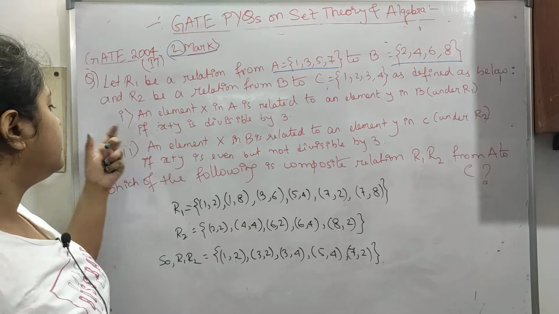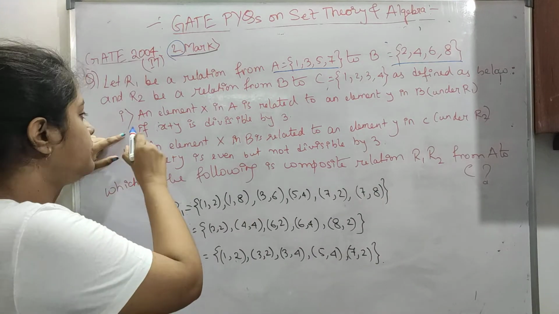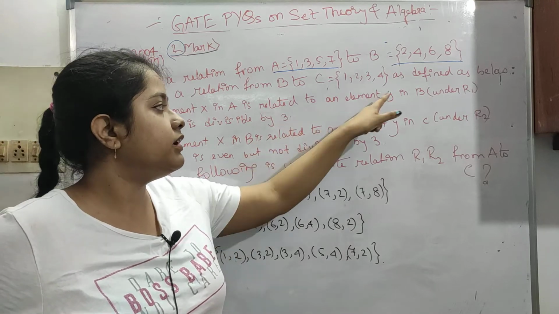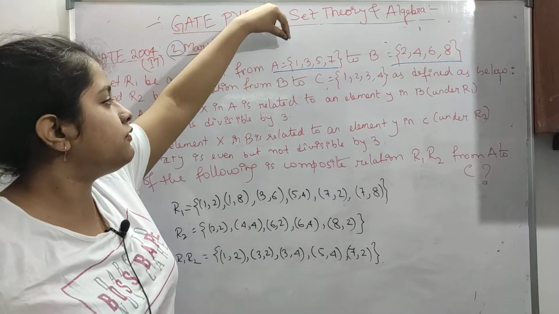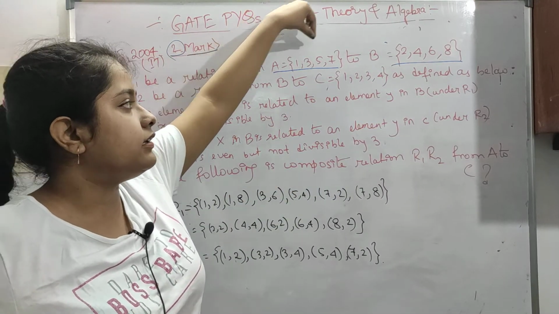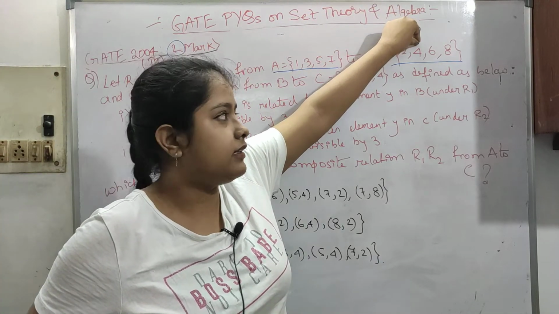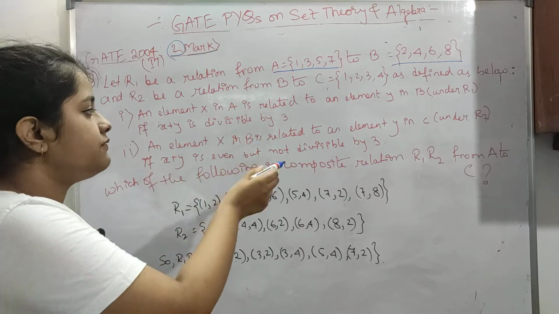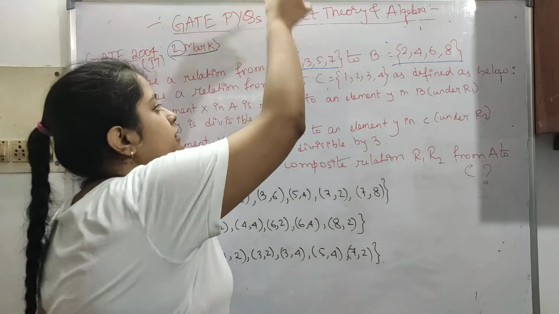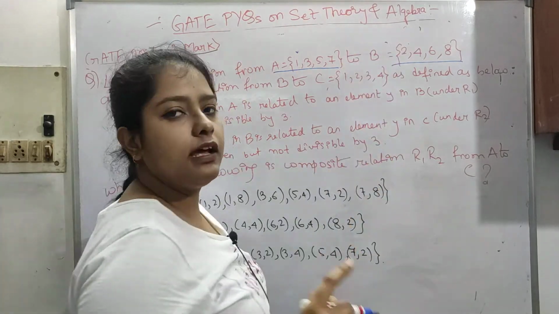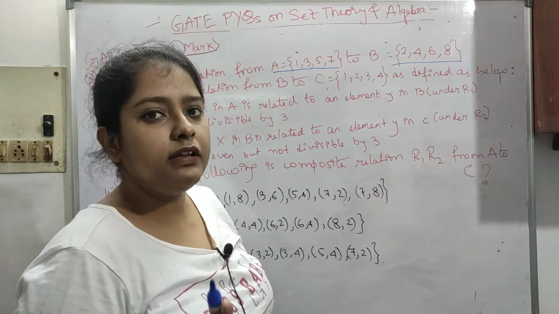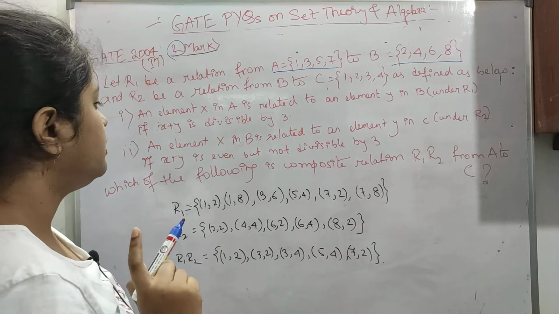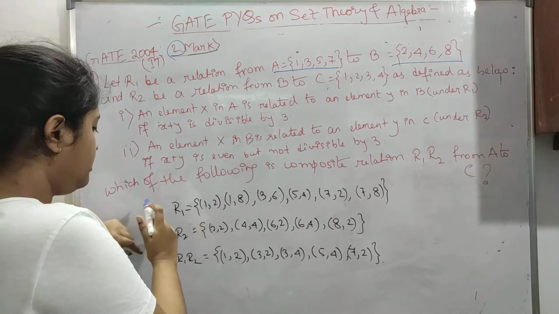An element X in A is related to an element Y in B under R1 if X plus Y is divisible by 3. So we take an element from here and here and add them. If that is divisible by 3, then it will be in relation R1. So this is very important. Here you can see I have already written it down.